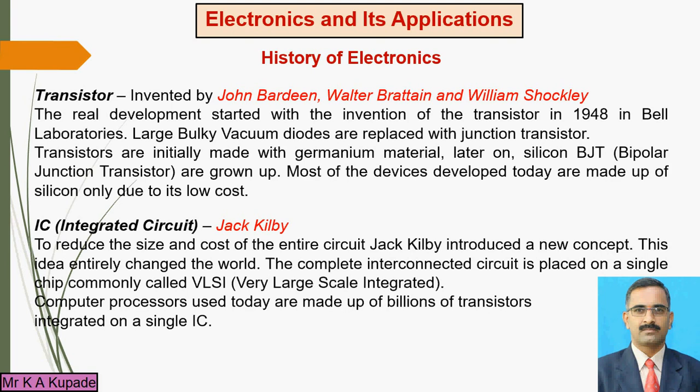It has two junctions: the base to emitter junction, which is forward biased, and the base to collector junction, which is reverse biased. It also has three layers, right? So this kind of device is named the transistor.